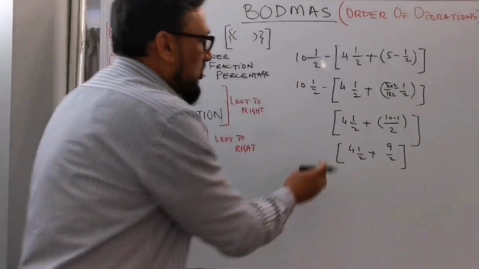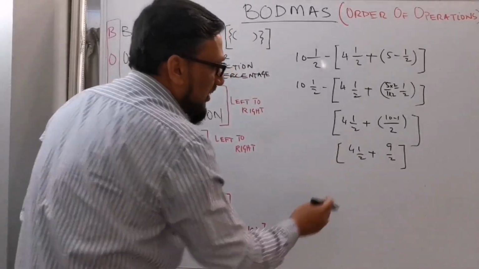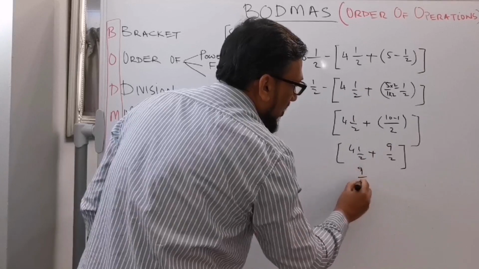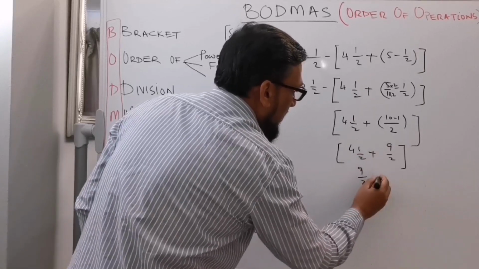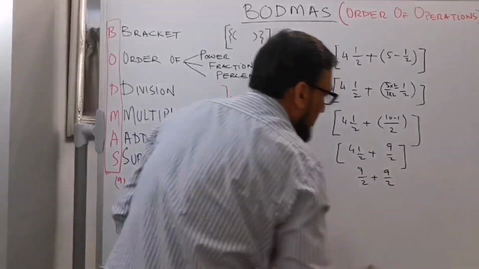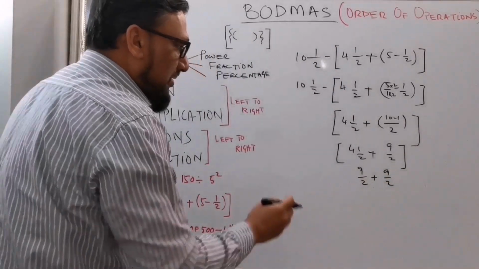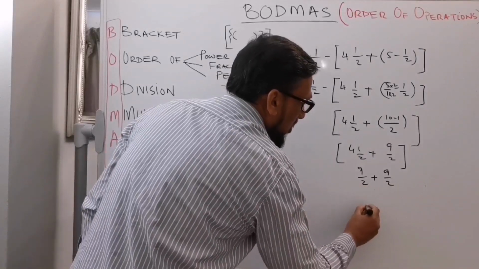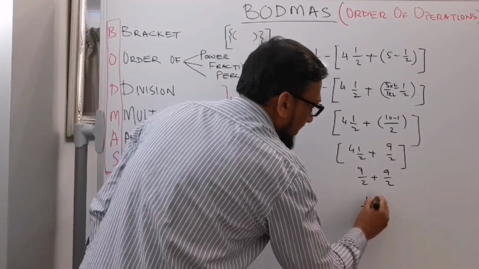Now I'm going to solve this one. 4 times 2 is 8, 8 plus 1 is 9, so 9 over 2 plus 9 over 2. So the answer for this bracket is 18 over 2.